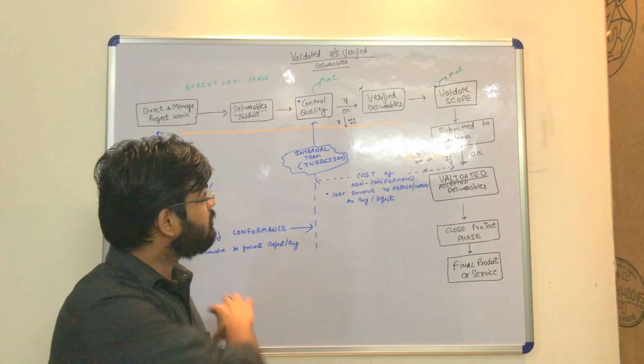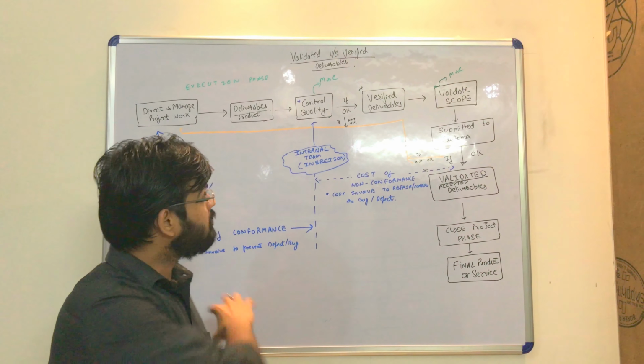Now what happens next? The next process is in the scope management knowledge area, in the monitoring and control process group: validate scope. These verified deliverables are submitted into validate scope, acting as an input for it. Now, what happens in this validate scope?